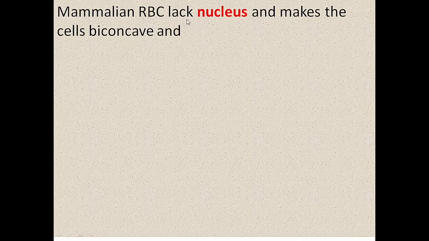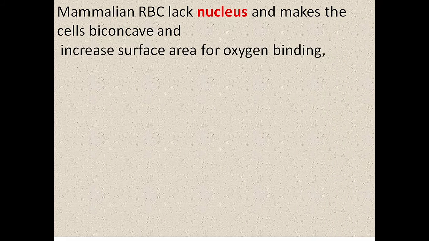Mammalian RBCs lack a nucleus, which makes the cells biconcave. Because of the absence of nucleus, it gets a biconcave shape. What is the advantage of this shape? This shape increases surface area for oxygen binding. The inner surface area of RBC increases because of biconcave nature. Because of this reason, more oxygen can bind inside the RBC.